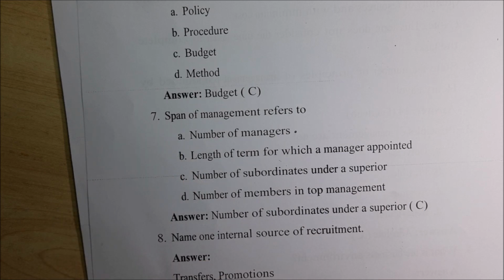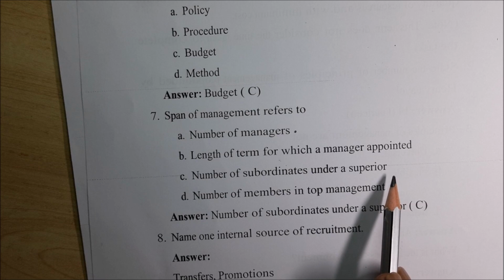That means how many people you are controlling is called span of control. So it is the number of subordinates under a superior.